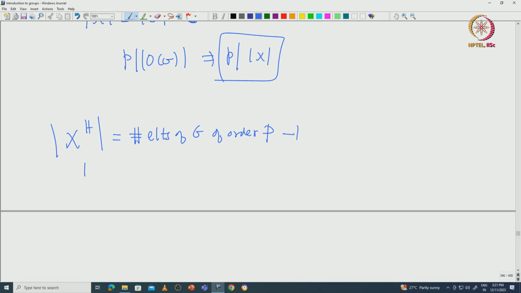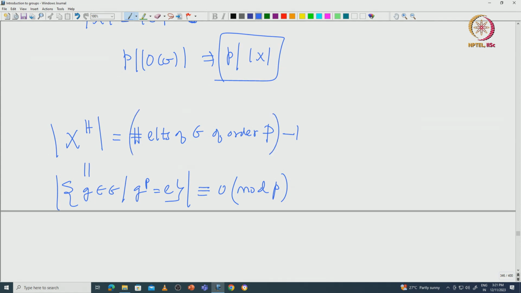So this also counts the number of G in G such that G power P equals identity, and we have proved this is exactly congruent to 0 modulo P. Because identity is always in this set, identity power P being identity, it is exactly the number of elements of G of order P plus 1, which is congruent to 0 modulo P. So you get this as a corollary.